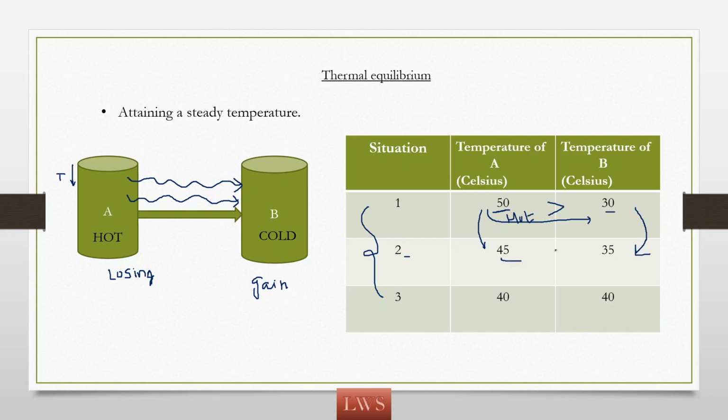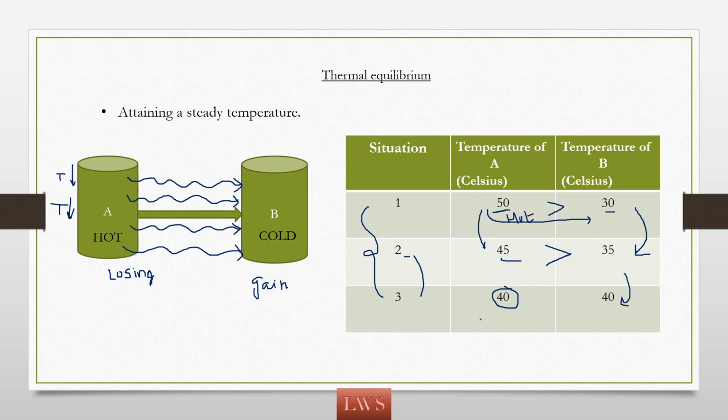And here if you check, still A has a higher temperature than B. 45 is greater than 35. So A continued to lose its energy to B, and its temperature again reduces. Okay, so let us assume the new temperature for body A is 40 degrees. Meanwhile, whatever heat is lost by A is gained by B, right? So its temperature is increased to 40.